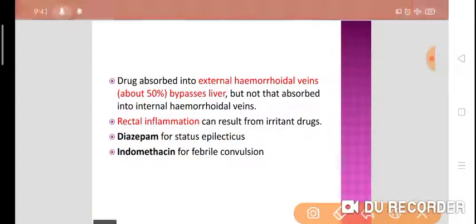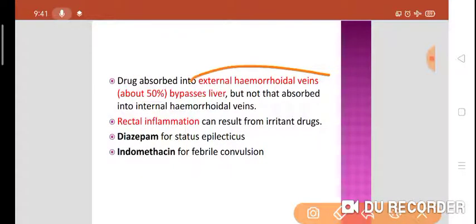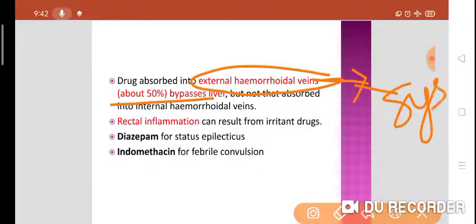Now, drug is absorbed into the external hemorrhoidal veins. In case of sublingual route, drug is absorbed through sublingual veins. In case of rectal route, drug is absorbed into the external hemorrhoidal vein and bypasses the liver. It bypasses the liver and directly goes to the systemic circulation.